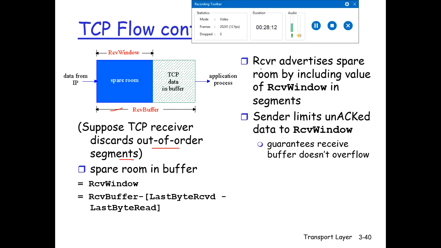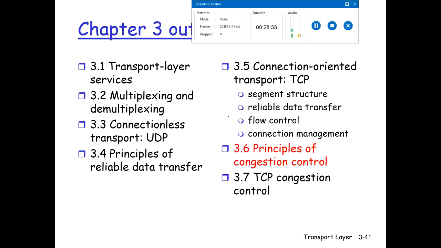In the beginning, the receiver advertises the size of its buffer, or we call it the spare room, by including the value of the receive window in the segments. The sender limits unacknowledged data to the receive window. That means it guarantees that it will not fill the buffer of the receiver. Alright, so that was about the characteristics of TCP.